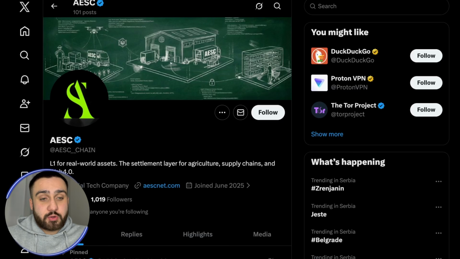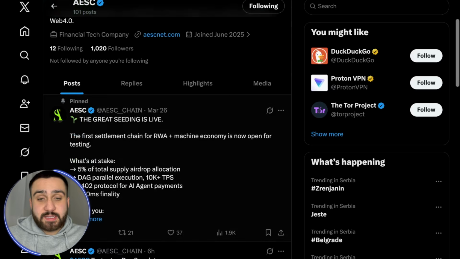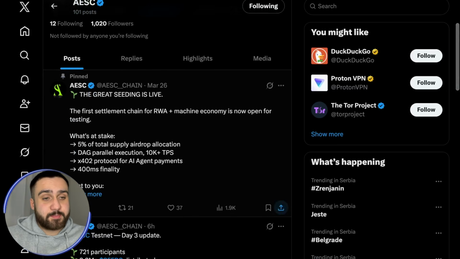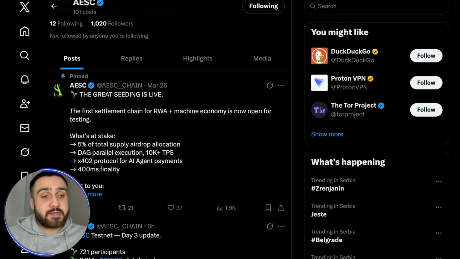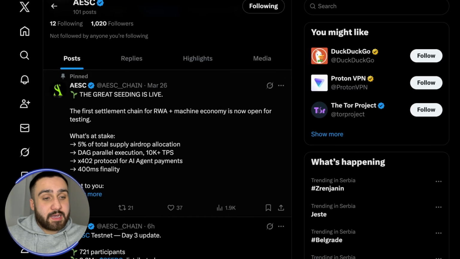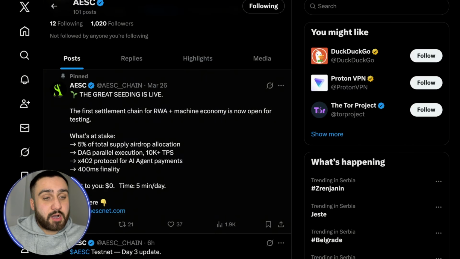So because of that, we're going to drop a follow right now, and by scrolling down we can see what they are posting. Their first post is pinned, from March 26th. You can see the great seeding is live. So you can see the first settlement chain for RWA plus machine economy is now open for testing. You can see what's at stake for you and how much it costs you, which is 0, and the time per day is 5 minutes.